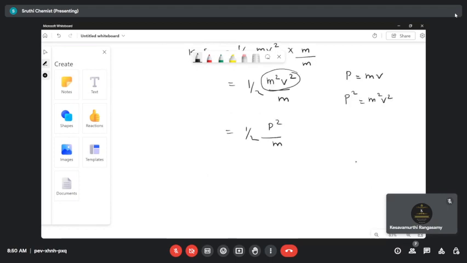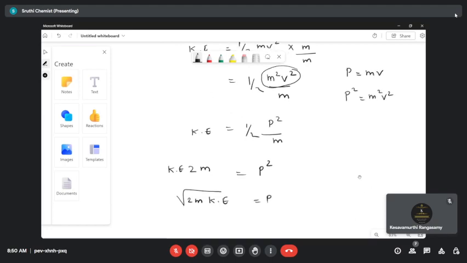So what is p square? Let's take p square here and take everything into that side, so that this will become 2m. And what is p finally? Here you have kinetic energy already, right? So it is kinetic energy into 2m, and the square root of 2m kinetic energy is equal to p. Very good. So p is equal to the square root of 2m times kinetic energy.